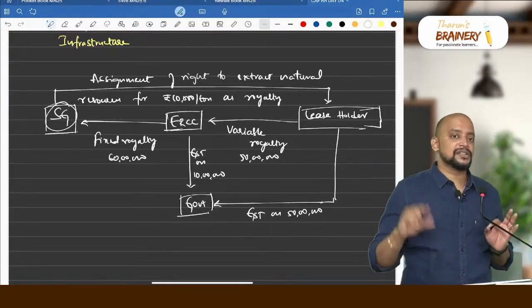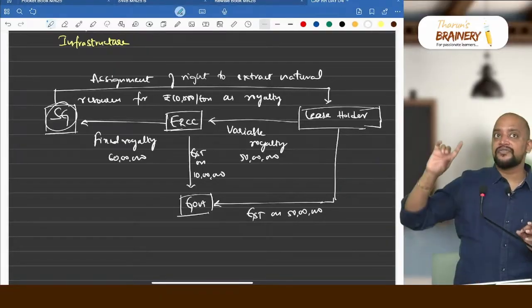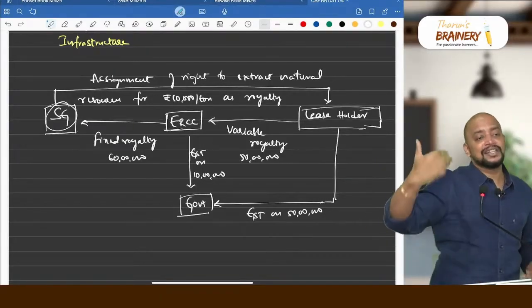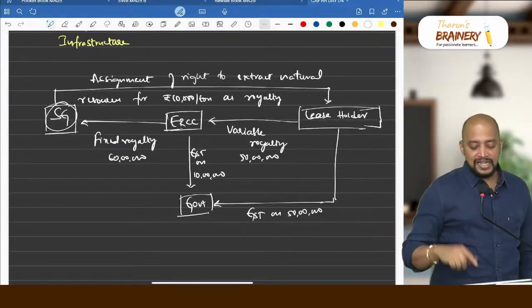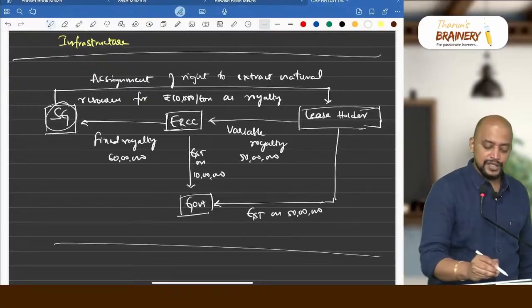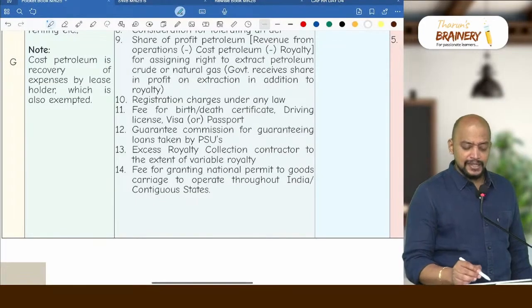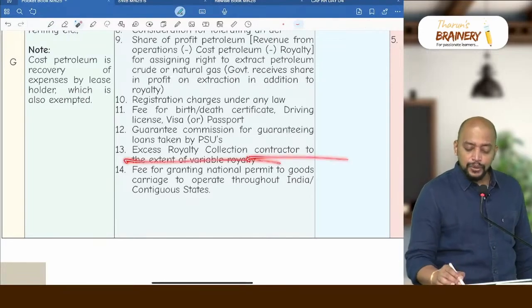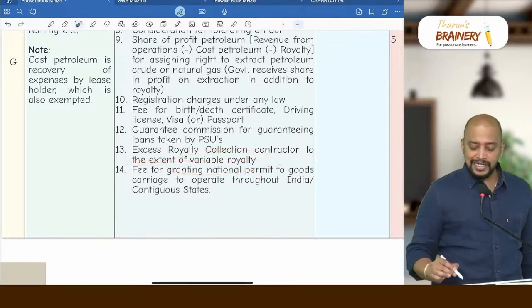So on the deficiency, what is the deficiency here? The fixed royalty is more than the variable royalty. On the difference, ERCC is required to pay GST. That is with respect to this. So you can see here, excess royalty collection from the contractor, to the extent of variable royalty, is exempted.